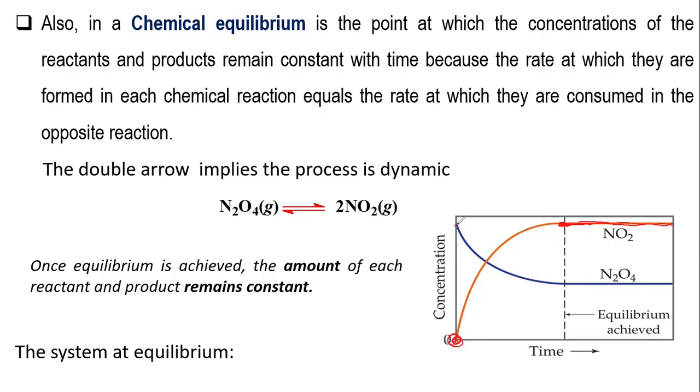On the other hand, here we have a high concentration of your reactant, which eventually leads to a decreasing amount because we are producing the product at this time, until such time that there is an equilibrium in which the two become constant. Take note, the concentrations are not equal, but they are constant.